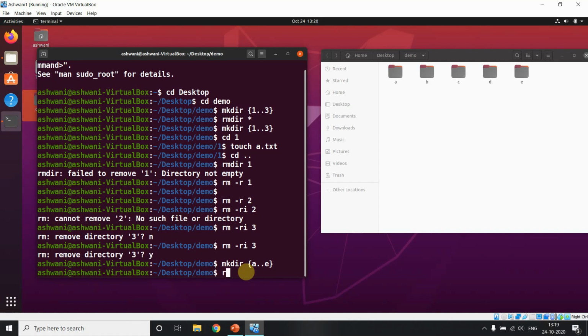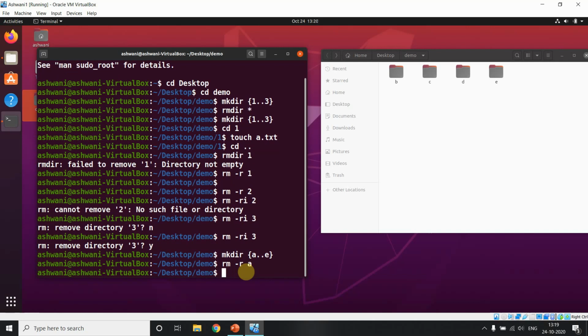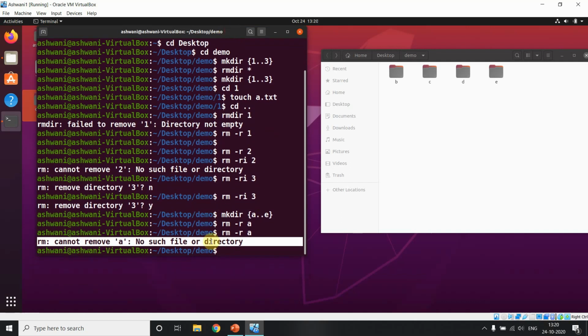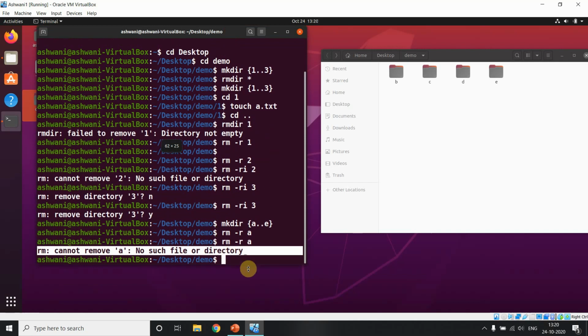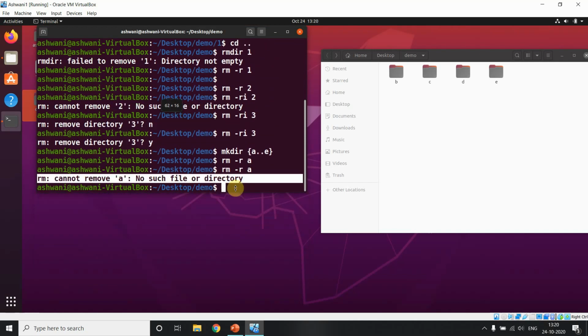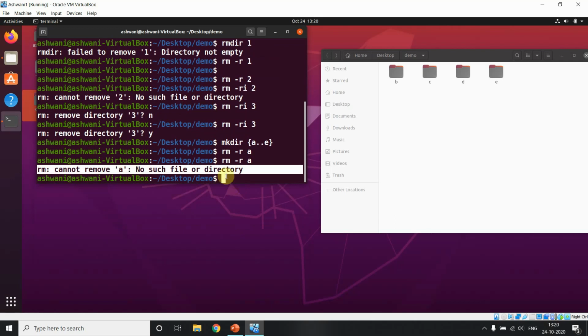Suppose we want to delete with rm -r and I say I want to delete A, it will delete. Now if I say it again, what is it saying? No such file or directory. If you're able to see here, no such file or directory. Let me do it again. Yes, no such file or directory.